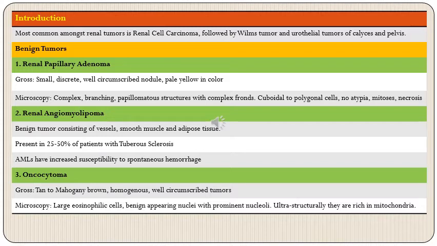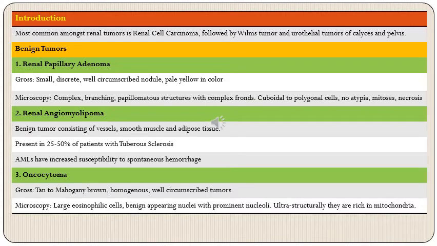Starting with benign tumors, first is renal papillary adenoma. This is an adenoma, so a benign tumor, and it will be of papillary type. Grossly, small, discrete, well circumscribed nodules which are pale yellow in color are identified, and microscopically there will be complex branching papillomatous structures with complex fronds. And as this is a benign tumor, there will be no atypia, mitosis or necrosis or invasion of surrounding renal tissue.